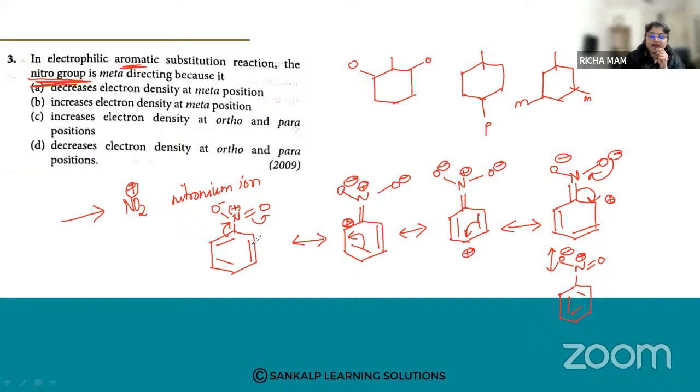When you see the nitro group, it is withdrawing the electrons. From which positions? It is withdrawing the electrons from the ortho and para positions. So at the meta position, it has high electron density because electrons are not withdrawn from the meta position.